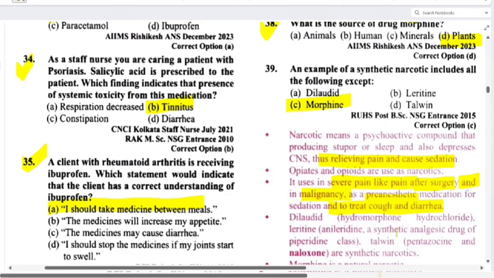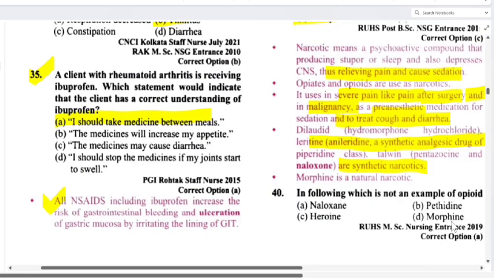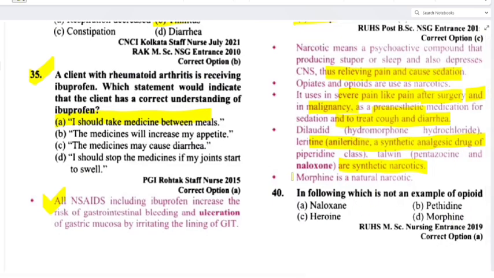Anileridine, a synthetic analgesic drug, piperidine class. Okay, Tolvin में क्या है? Pentazocine and naloxone are synthetic narcotics. Morphine is a natural narcotic. They may ask you if morphine is synthetic or natural, then you have to answer it is a natural narcotic.